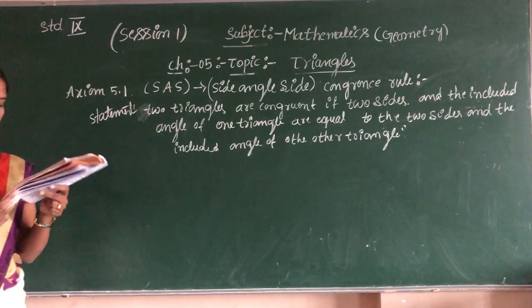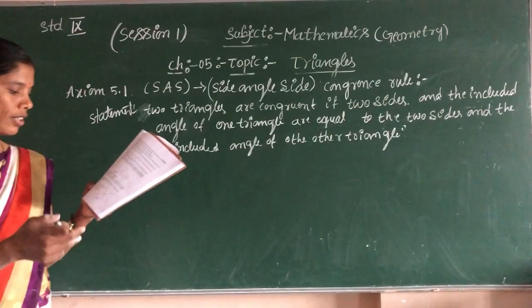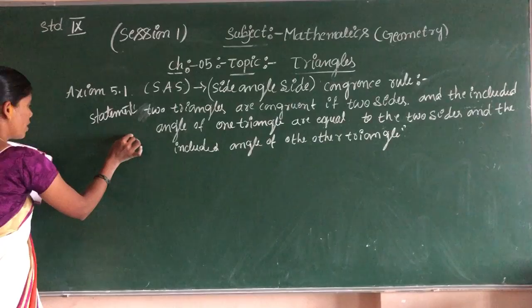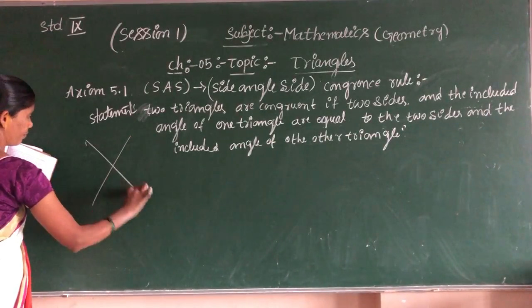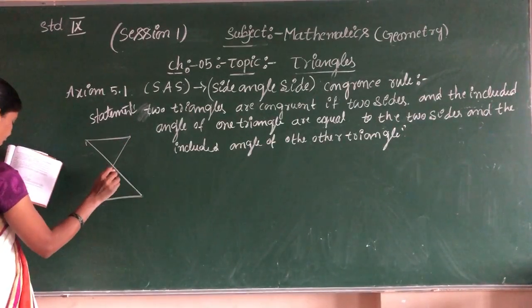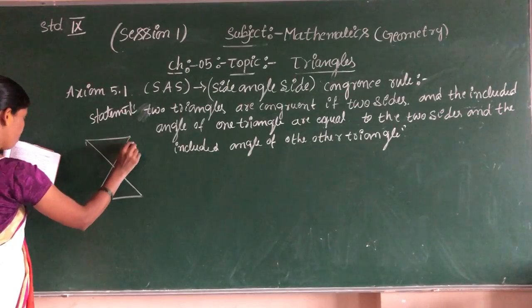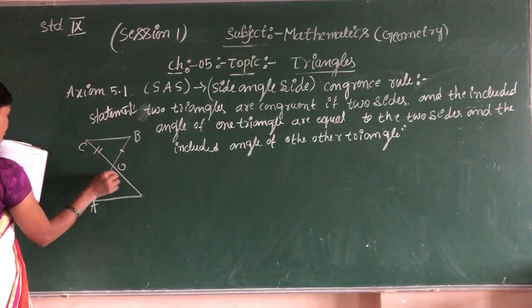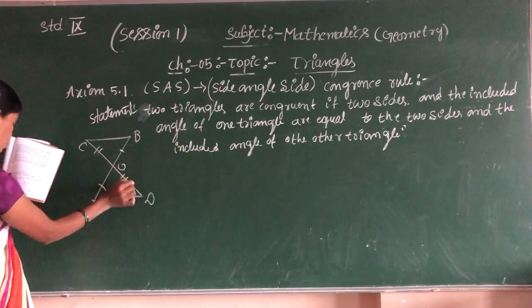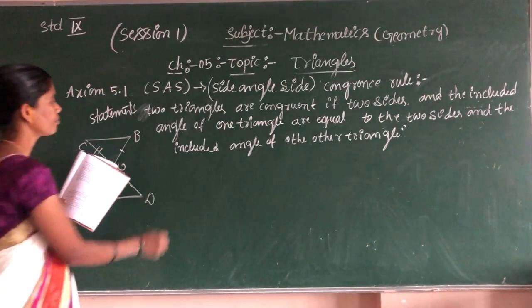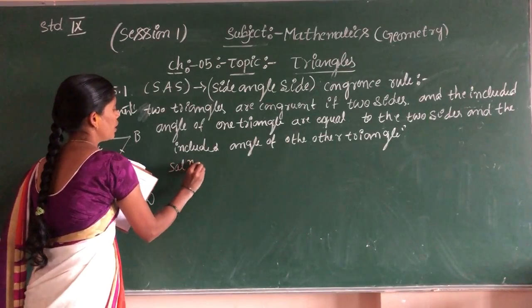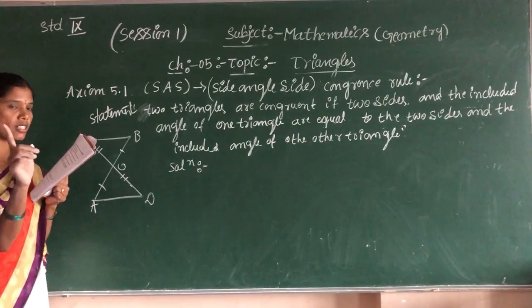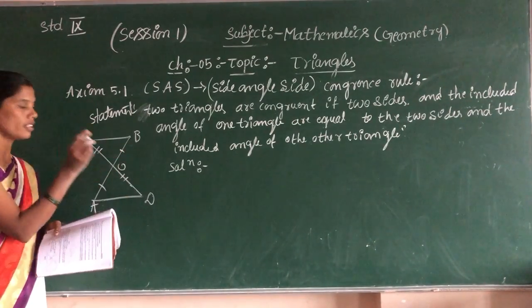Okay, now next you see the solution. You should draw the figure. In the figure, A, O, B: this one and this one are equal, and C, D: this one and this one are equal. In the figure, triangle AOD is one triangle and triangle COB is another.